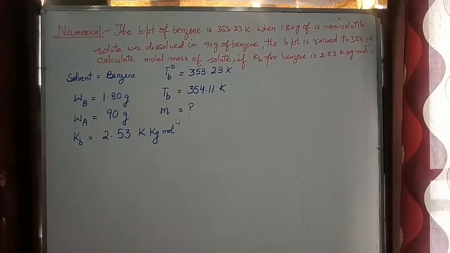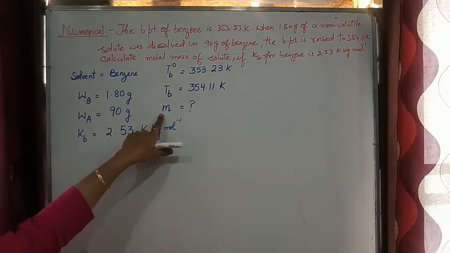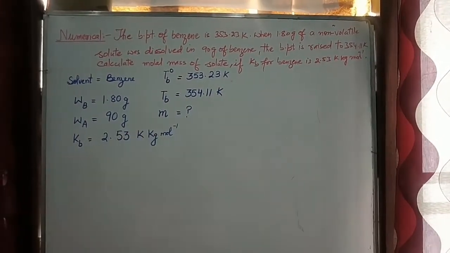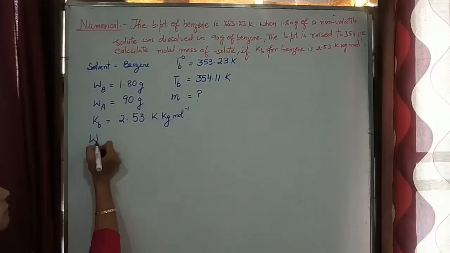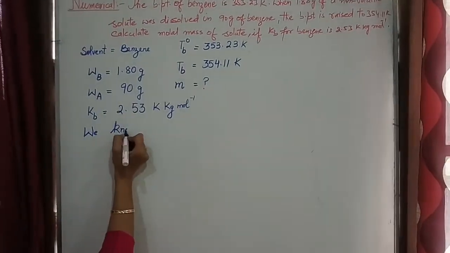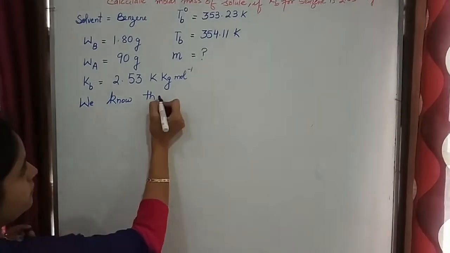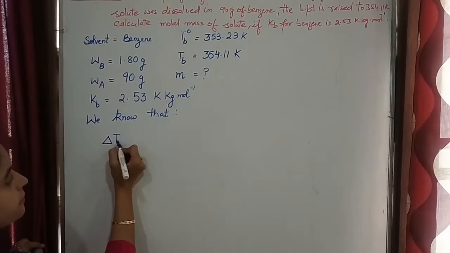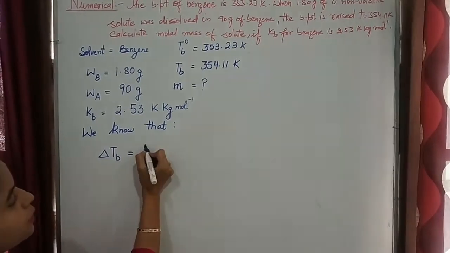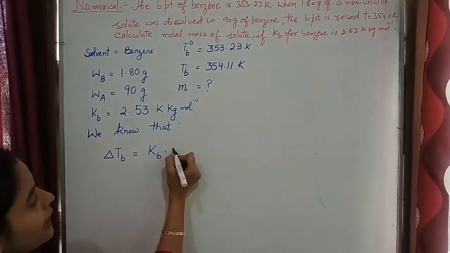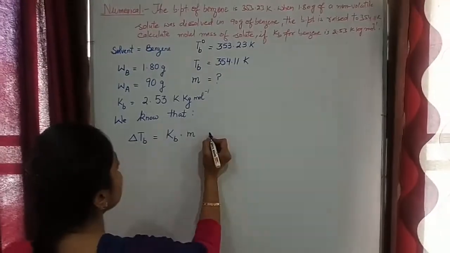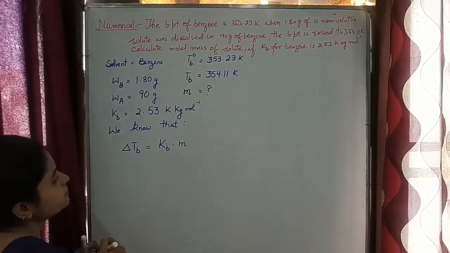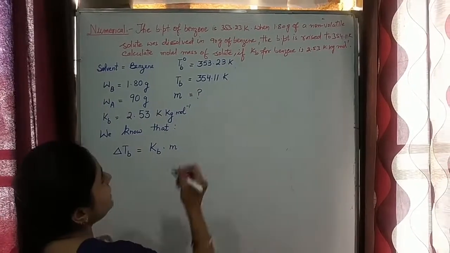Now you have to find out the molality or molar concentration of solute. We know that delta TB is equal to KB into m. Firstly, delta TB.